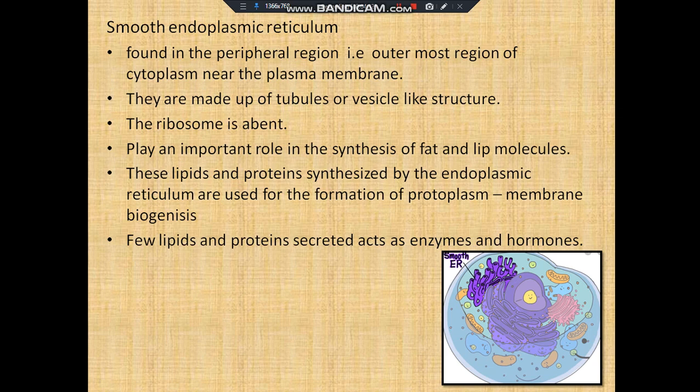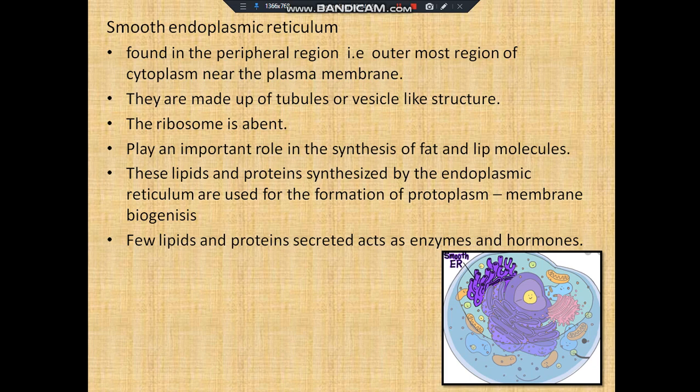Initially, when we were discussing endoplasmic reticulum, I told you one end will be attached to the nuclear envelope, and that is your rough endoplasmic reticulum, and I told you one end will be attached to your plasma membrane, and that is your smooth endoplasmic reticulum. And as I told already, the ribosomes are not present in the smooth endoplasmic reticulum, and hence it gives a smooth texture.